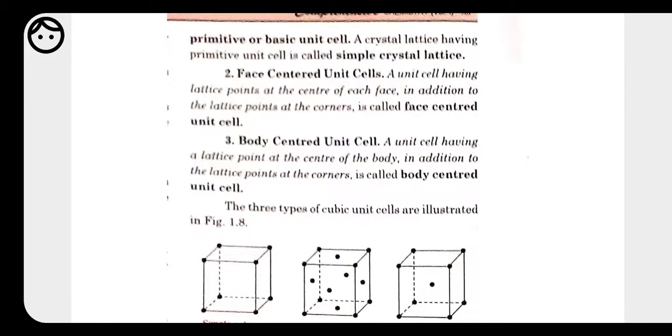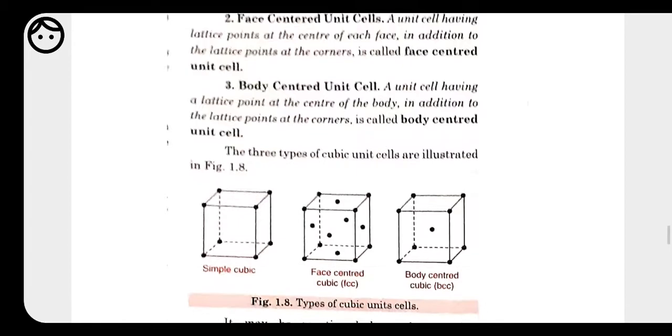So center means not only at the middle. There we have different types of center. On the basis of this, we classify the centered unit cell into three: face center, body center, or end center. First we have the face centered unit cell. Like we have seen a dice or cube, a dice has 6 faces. So if it is present at the corner and also at all 6 faces, then it is called a face centered unit cell.